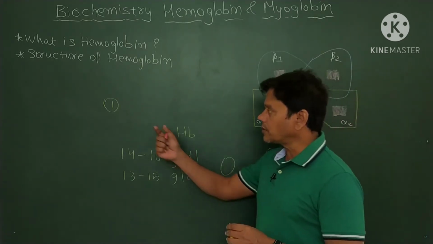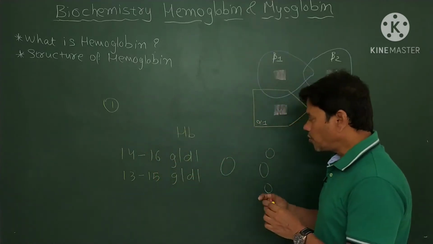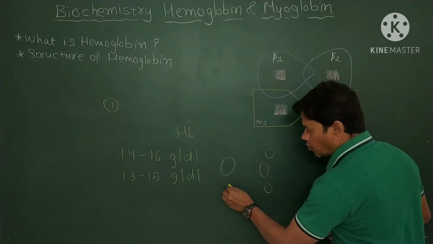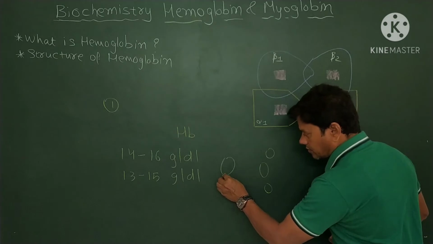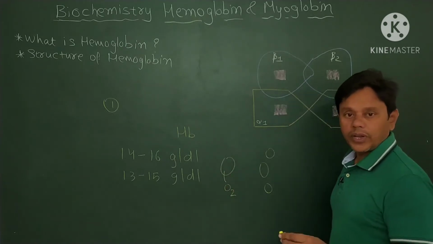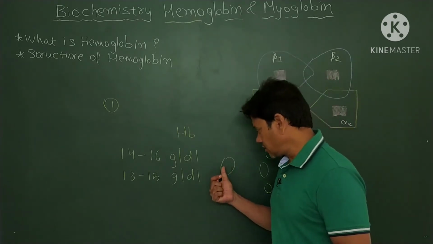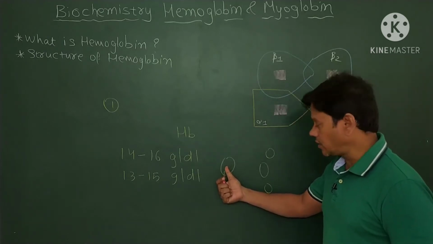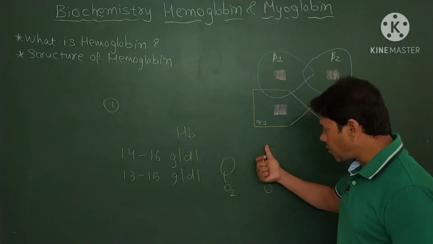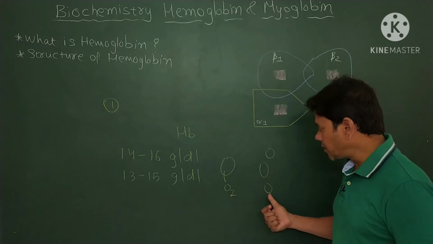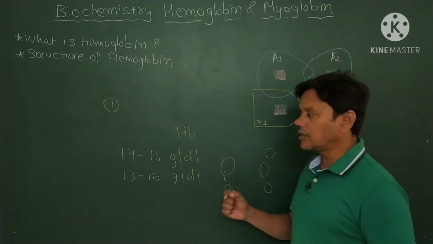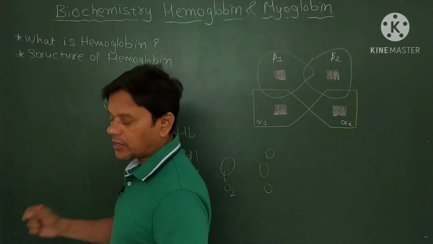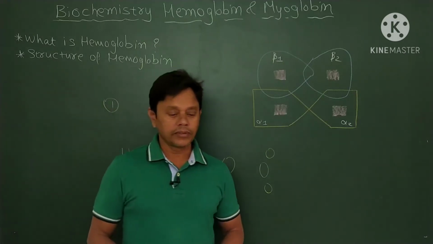So hemoglobin carries oxygen, O2, from the lungs to the different tissues of the body. This is the basic function of hemoglobin.